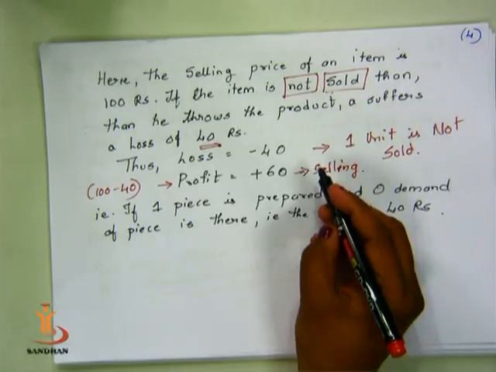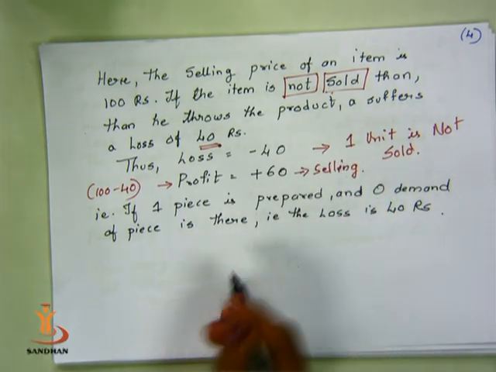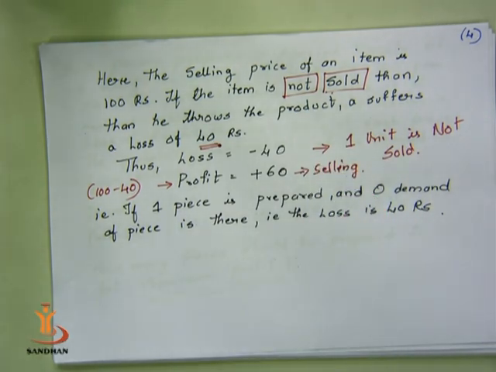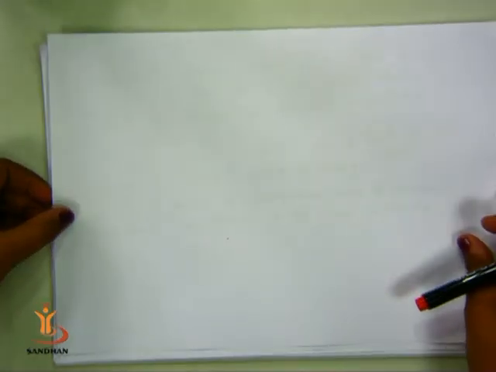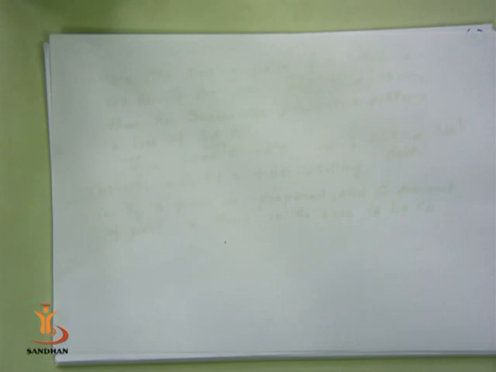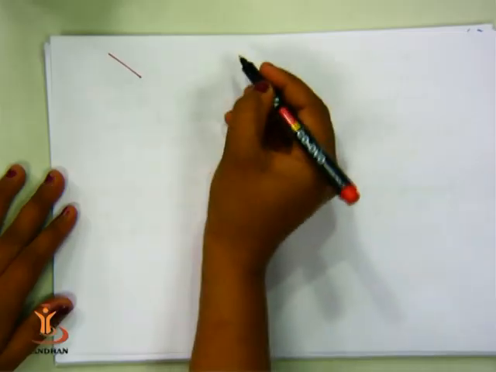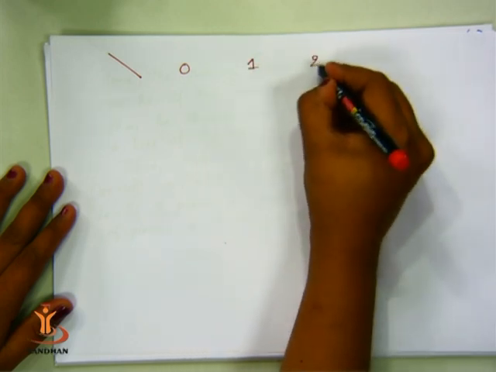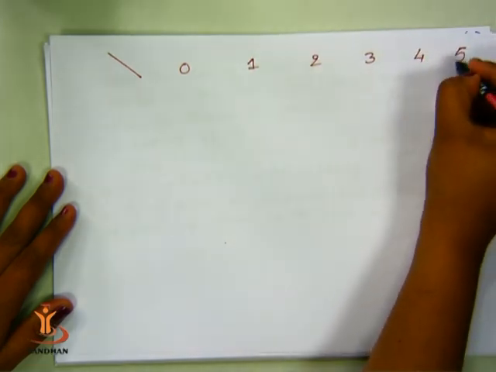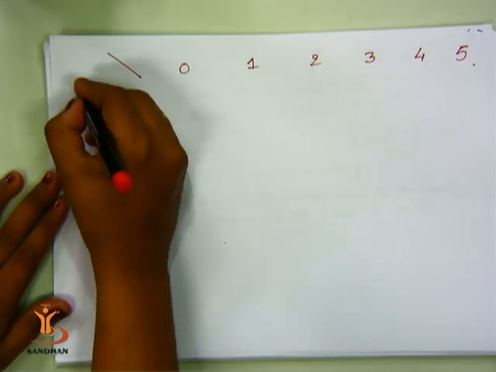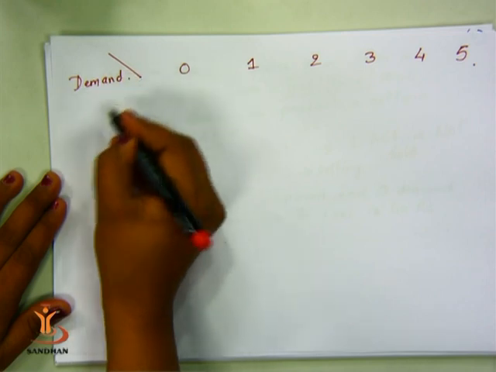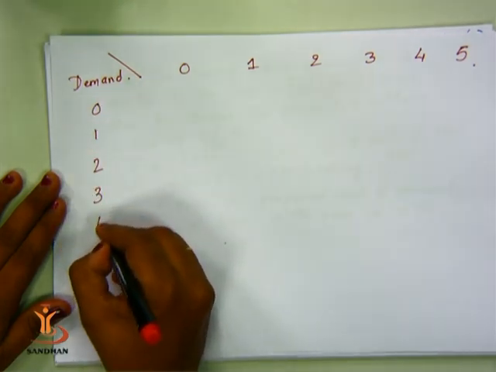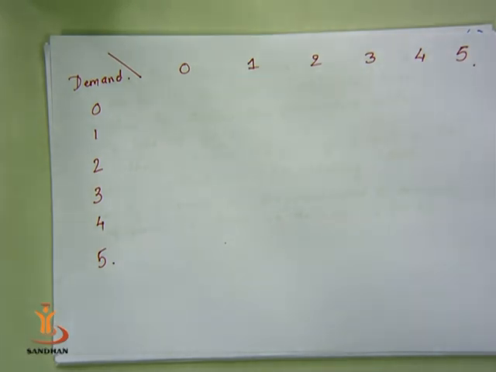Now, see, with this basic concept, what we can do is prepare a table in this manner. Now, what is that table? See, this type of table has been prepared. Now, how can you prepare a table? The table tells you that it is 0, 1, 2, 3, 4 and 5. The same goes with demand also. The demand tells you 0, 1, 2, 3, 4 and 5. You can have a look over the PPT.